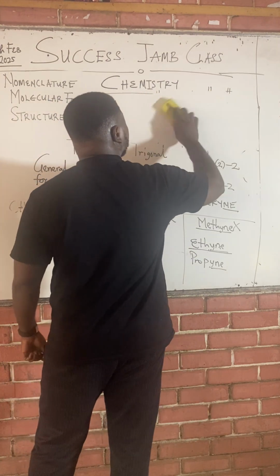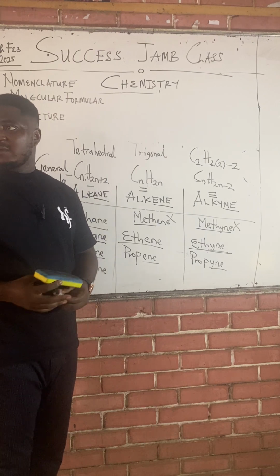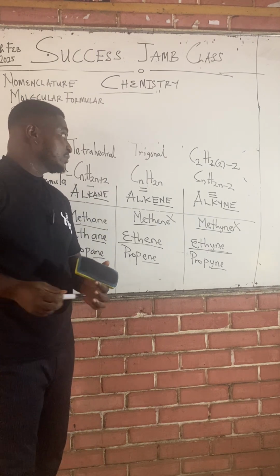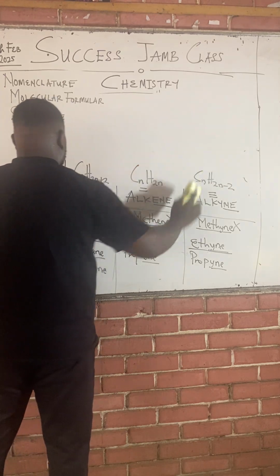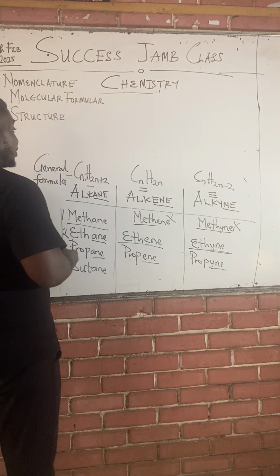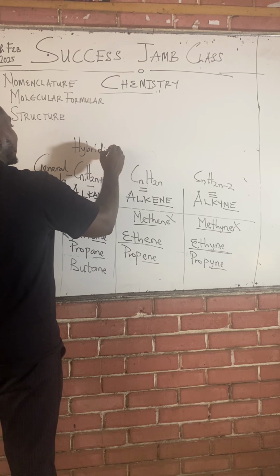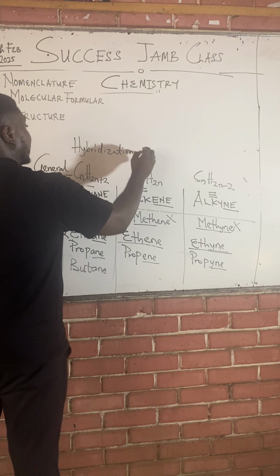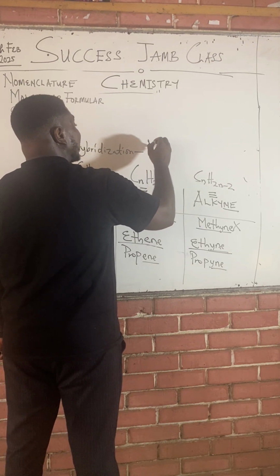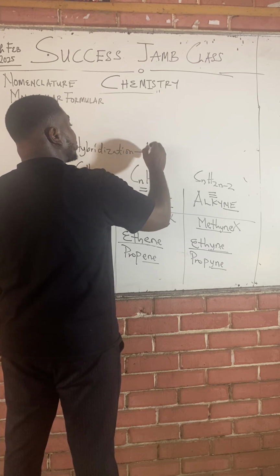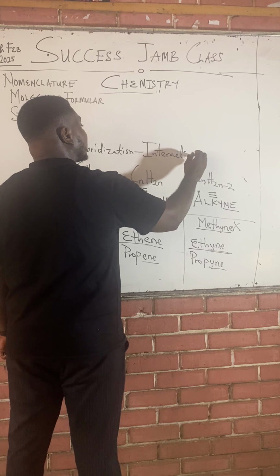Now, class, we have SPDF configuration. Each of these families has how they are configured, the hybridization. Hybridization occurs in organic compounds, and we say hybridization is the mixing or interaction between two orbitals.